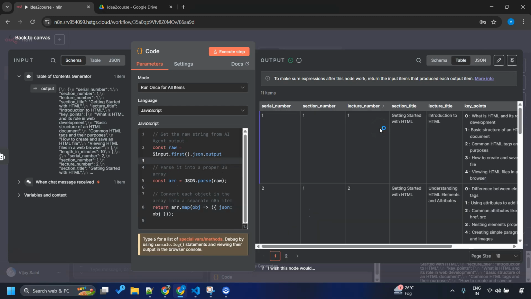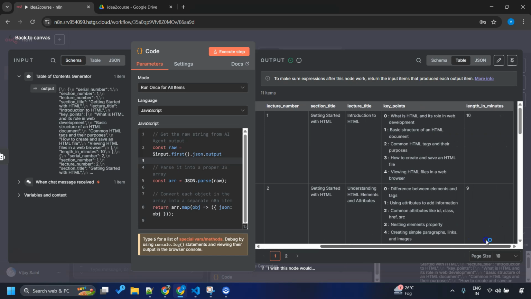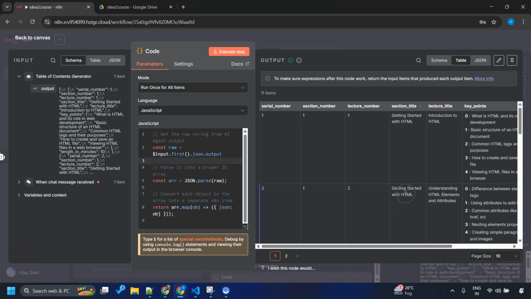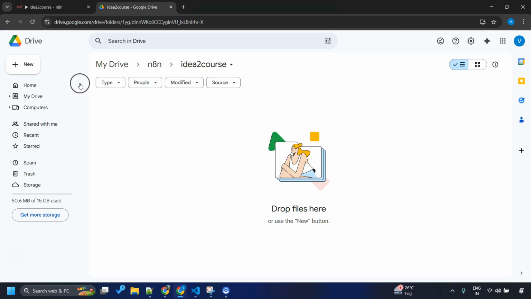While this output looks great, the problem is it is not persistent. Means outside of this n8n workflow, it doesn't have any significance. It is short living within this n8n workflow, and once the workflow ends, this output cannot be used. This is a problem because what we want is save this output because this is important for our content creation journey. For this reason, let me go to Google Drive.